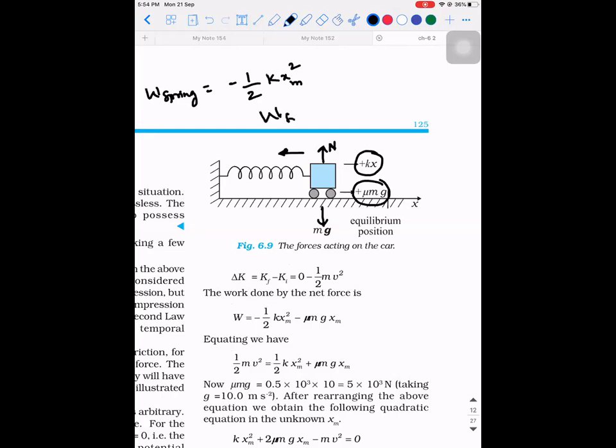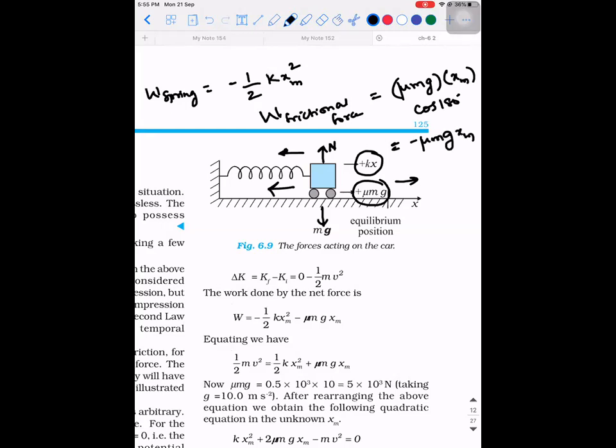Similarly, what is the work done by frictional force? It is mu mg into the displacement, that is x max, into cos of the angle between frictional force and displacement. Spring is getting compressed in this direction, friction is in the opposite direction, it is 180. It is minus mu mg into x max.